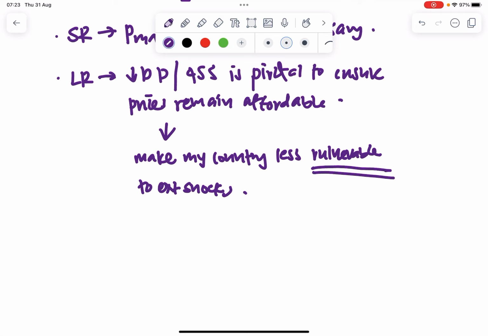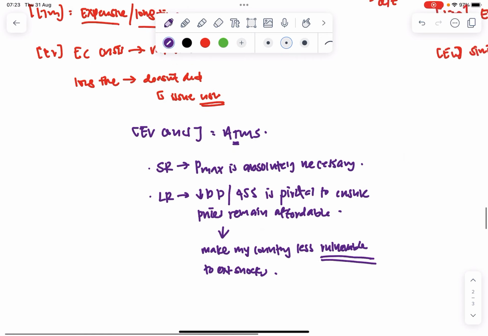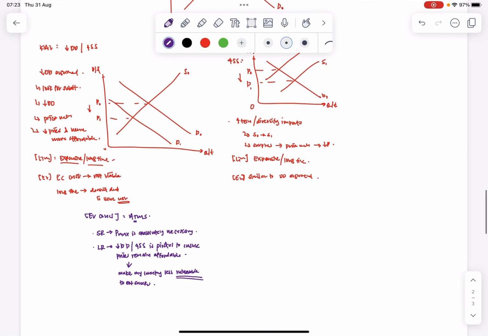So here, I'm talking about the idea that I want to improve the affordability of fuel now, right? But in the long run, my strategy, the focus of the government should be to reduce the vulnerability of my economy to such external shocks, so that if there is another economic crisis, or something else happens in the external economy that could affect the prices of maybe not even fuel, maybe other necessities, I have to be able to shield myself from it. I have to be able to protect my people from it. So these are the angles I would consider for evaluation, especially short run, long run.